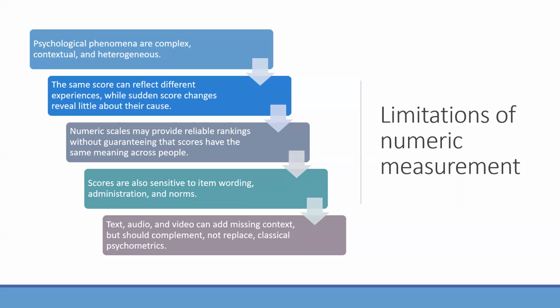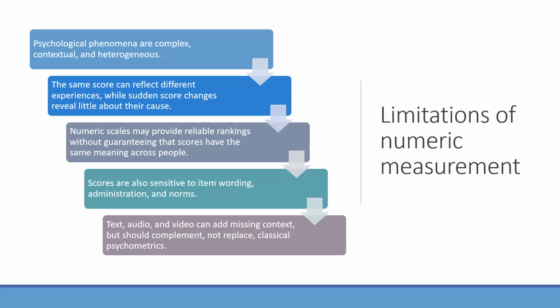Imagine you're running an ecological momentary assessment study where you're collecting data every single day, looking at suicidal ideation. You have a scale that goes from 0, no suicidal ideation, to 5, severe suicidal ideation. A participant puts a 0 down every single day for the first week. They're happy as can be, no suicidal ideation: 0, 0, 0, 0. Then on the 8th day, they suddenly put a 5. So suddenly they go from 0 to 5, severe suicidal ideation. If you're just collecting numeric data, you don't really know why that change happened. You just see this sudden crazy change.